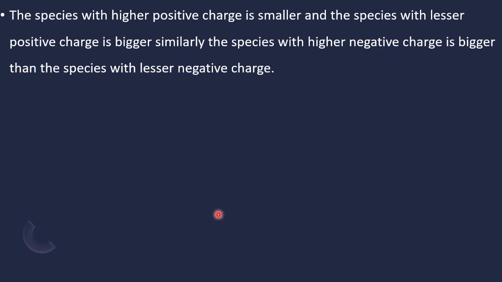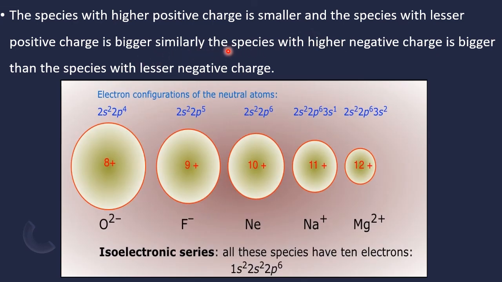The species with higher positive charge is smaller, and the species with lesser positive charge is bigger. Why? See, here this is magnesium, which has lost 2 electrons. Atomic number is 12, protons are 12, electrons are 10 only. So 12 protons, 10 electrons, 12 dominates. It will pull like anything. So more the positive charge, less is the size.